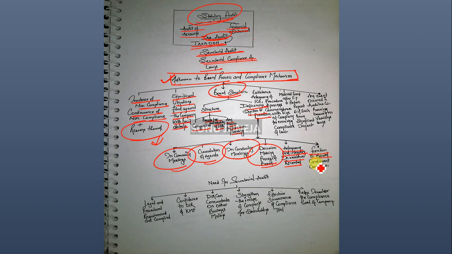The function of board constituent committees. Apart from that, the existence of an internal control system, with procedures and processes commensurate with the size of the company, ensuring compliance with law. Any material event after the financial year closure and before the submission of the report, if it has a significant impact. So any kind of materiality from the end of the financial year till the date